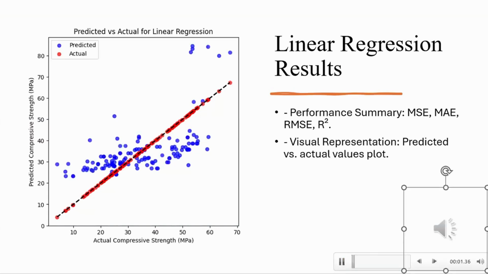Let's start by looking at the results from the linear regression model. In this scatter plot, we are comparing the predicted compressive strength values to the actual values. The R-squared value for this model is approximately 0.297, which indicates that the model explains about 29.7% of the variance in the data. This is just one of the performance metrics we've calculated, and we'll be using R-squared as an example throughout these slides. Now, let's see how a different model, the support vector machine, performs in terms of R-squared and other metrics.